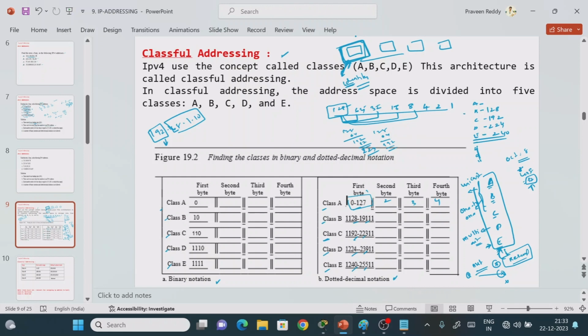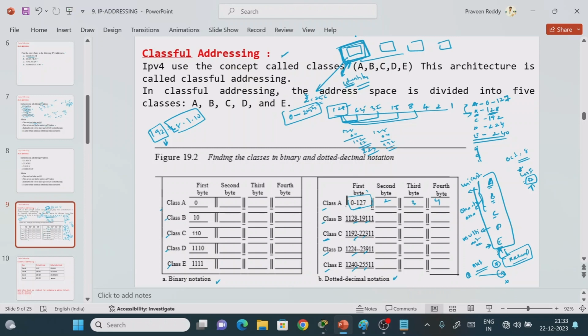Now see that this class B starts from where? 128. It means that before that we have the class A, right? I told you that this is the octet, 8-bit representation, right? 8-bit representation means the maximum possibility will be 256. It means that it should start from 0 and end with 255. If class B is starting with 128, then the previous one is nothing but class A, right? It means you can consider from 0 to, if B starts from 128, what should be the end of class A? It is 127. Like that you can remember in a simple way.